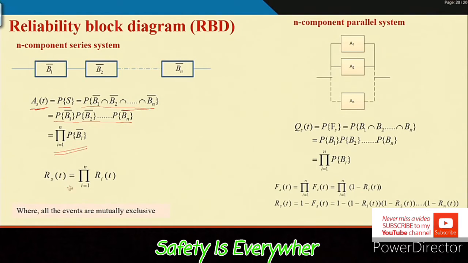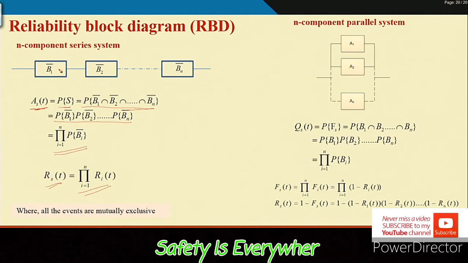And then what will be the reliability of the system? Reliability of the system is the individual component reliabilities multiplied: RS(t) equals the product over i equal to 1 to n of Ri(t), where Ri(t) is the component level reliability.